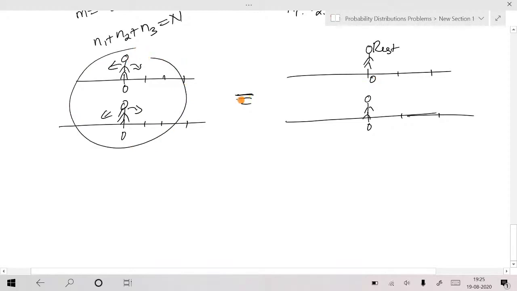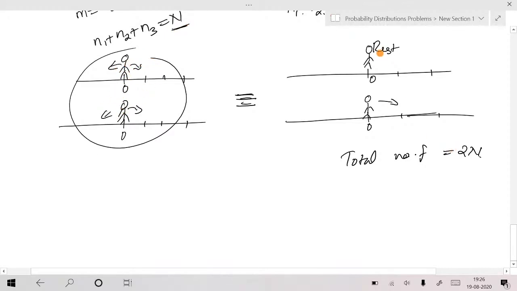What I'm saying is this is equivalent to keeping one person at rest and making the other person take two steps per time, and both steps are random. What is the probability that he is going to come to the origin? If he takes 2 steps per time, the total number of steps will be 2n. Suppose these two persons each take n steps, then the total number of steps together will be 2n.